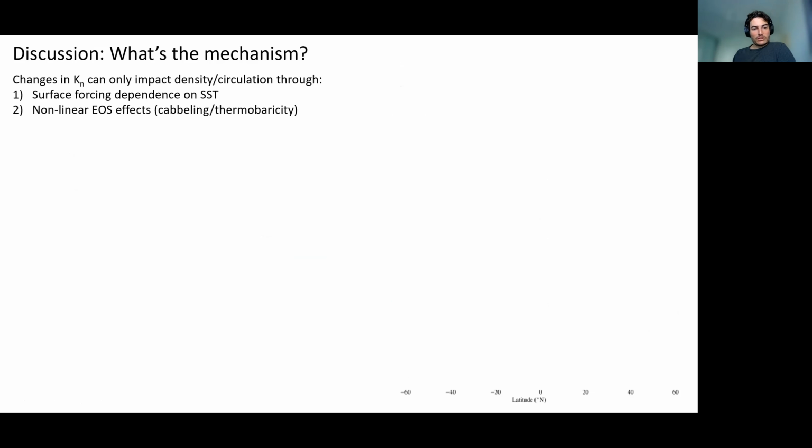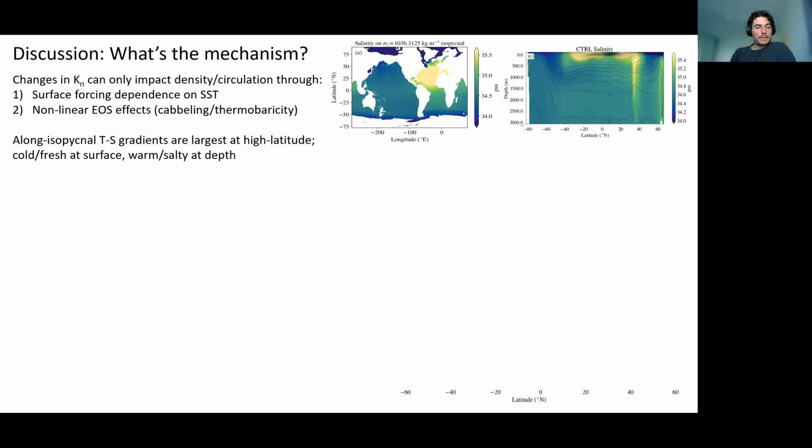And the last two slides, I just want to talk about what the mechanism is. So changes in kappa N can really only impact the density and thus the circulation in the ocean through changes in the surface forcing, since that depends on the sea surface temperature, which can be changed by kappa N, and through nonlinear EOS effects, equation of state effects, in the interior, so cabling and thermobaricity. Now, we expect these changes to be largest at high latitudes because that's where the TS gradients are largest. And in particular, in these high latitude regions in the Southern Ocean and in the North Atlantic, we see generally a fresh, cold surface ocean and a warm, salty, deep ocean along isopycnals.